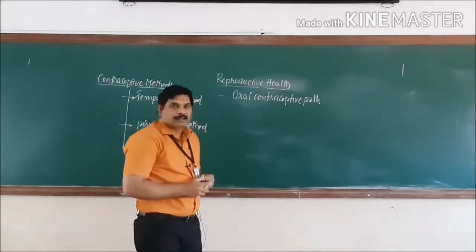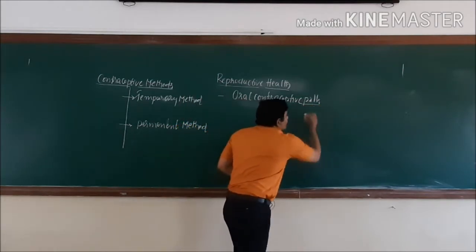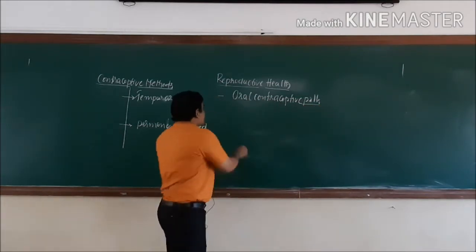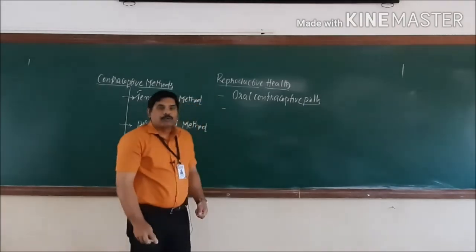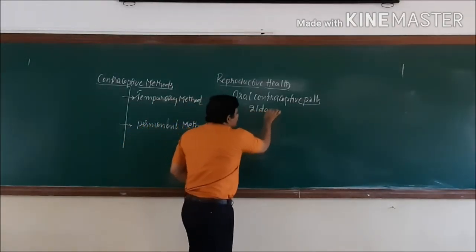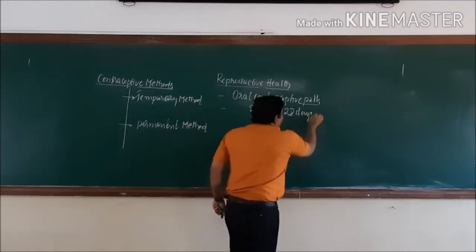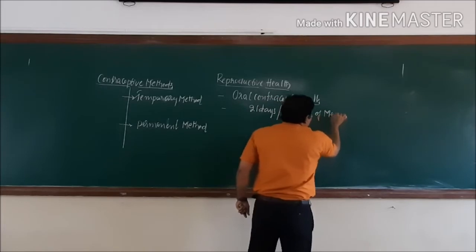Since we are taking tablets, we call them contraceptive pills. We take these every day for about 21 days of the 28-day menstrual cycle.